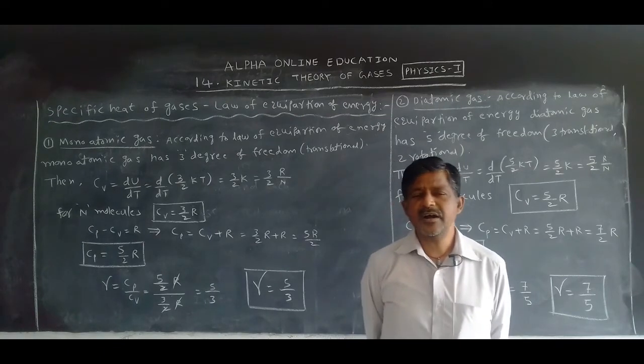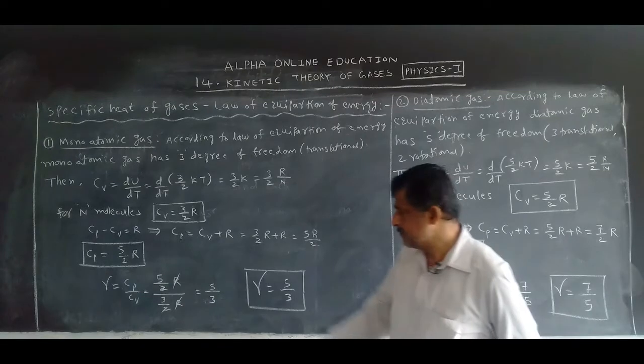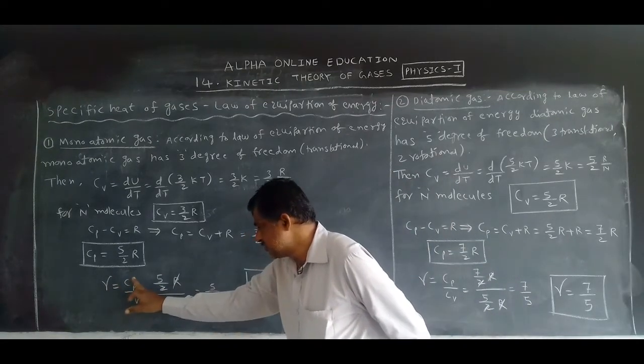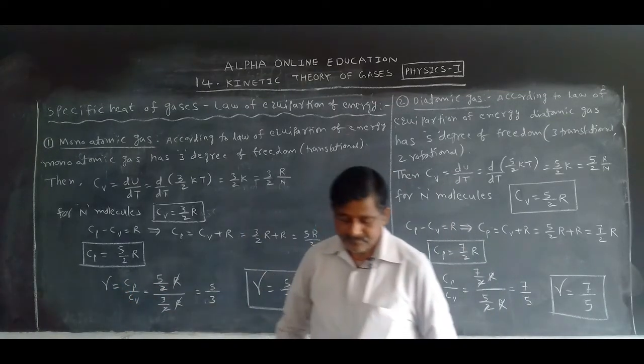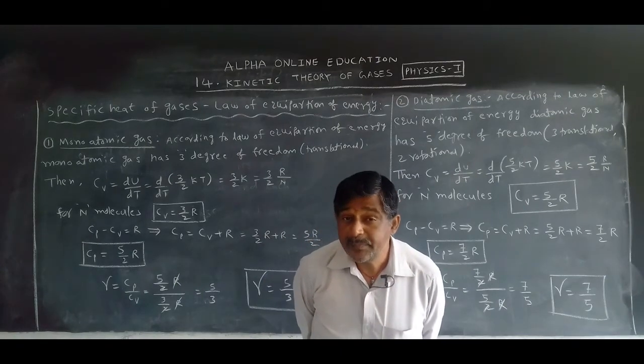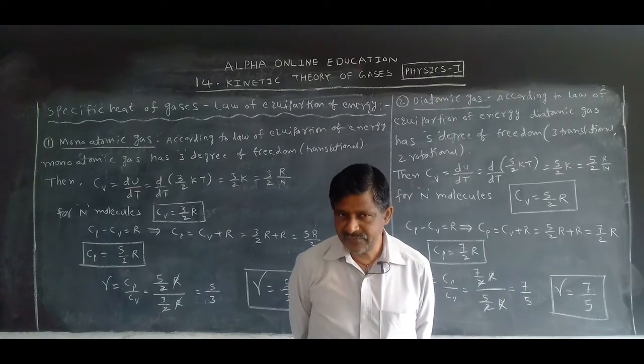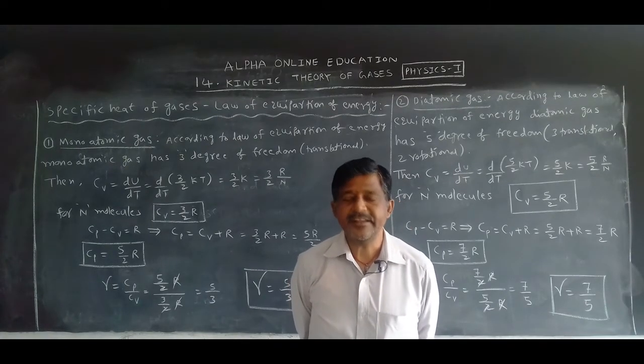What is gamma? Gamma is the ratio between Cp and Cv. This gamma is called an arbitrary constant. This constant value is different for different gases.